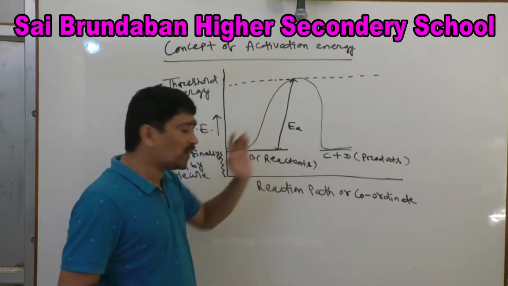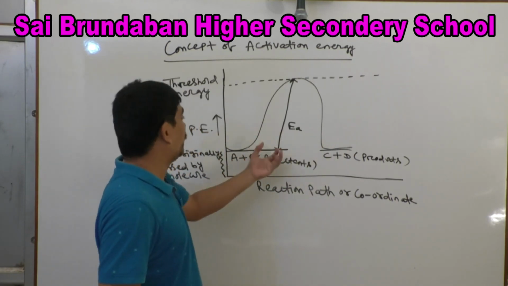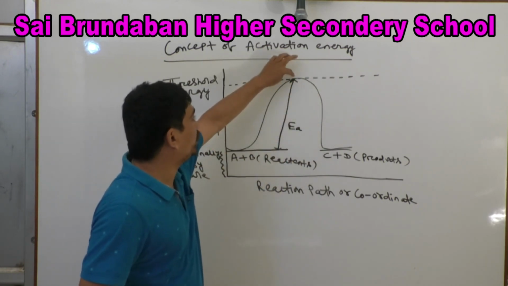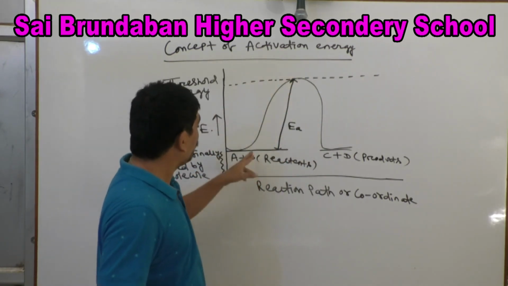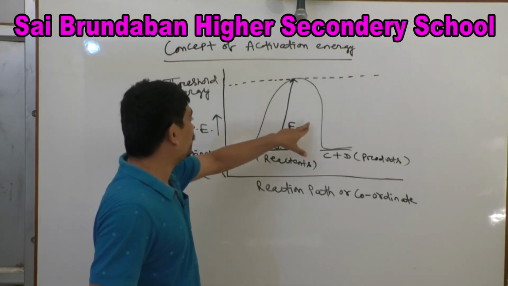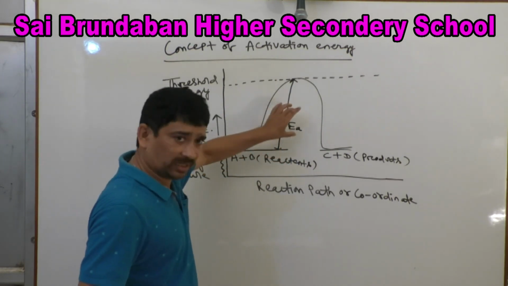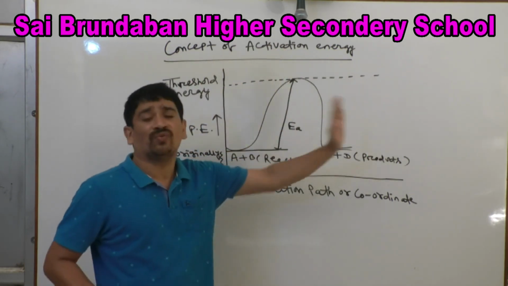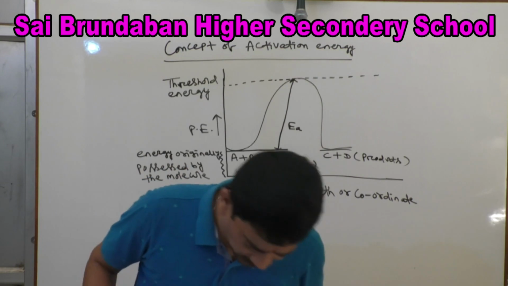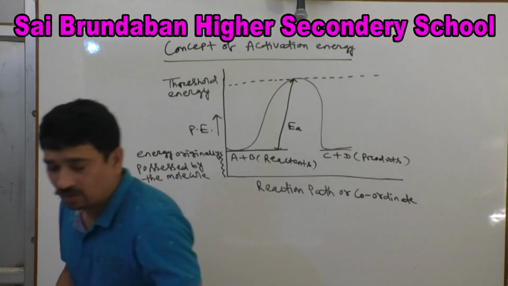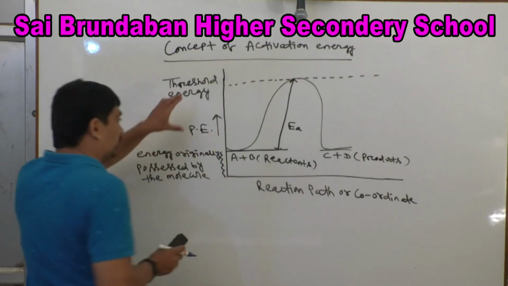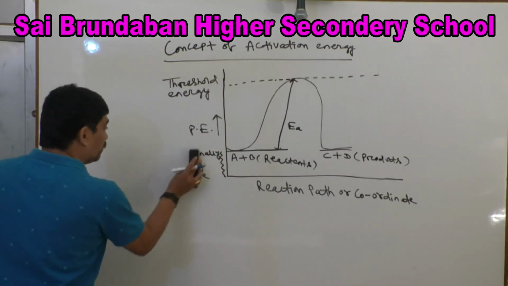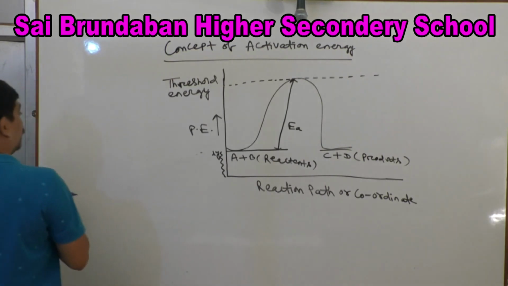When they give rise to product, A and B receive the activation energy so that they reach the threshold energy barrier. When A and B gain this extra amount of energy, that is activation energy, they reach the threshold energy barrier and that gives rise to product. Clear? So we will discuss first what is threshold energy. This diagram is most important. Next I am writing what is threshold energy.